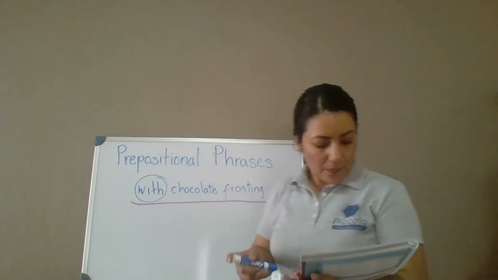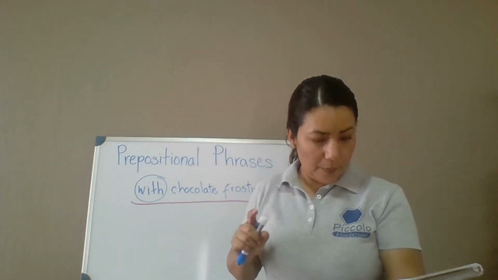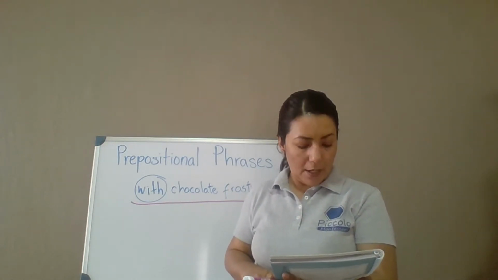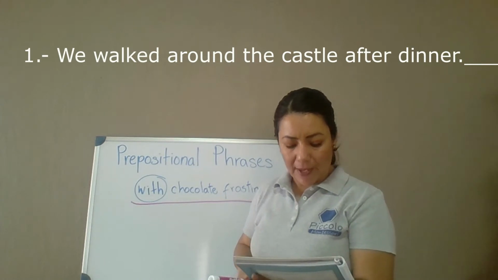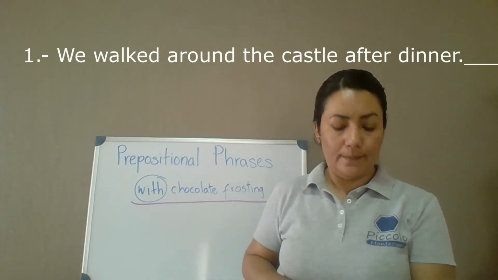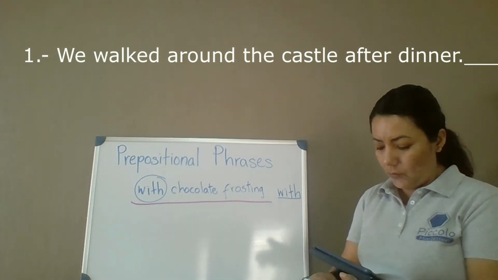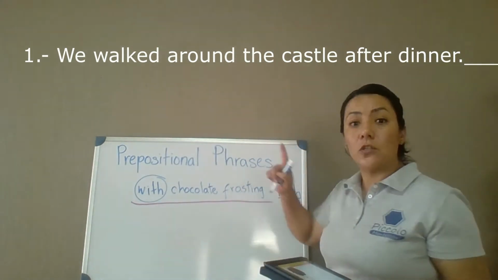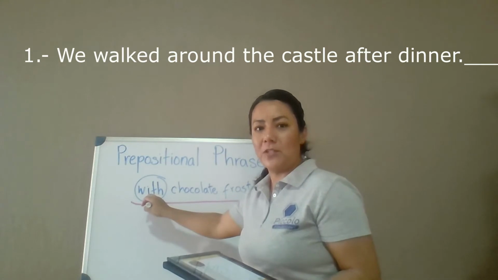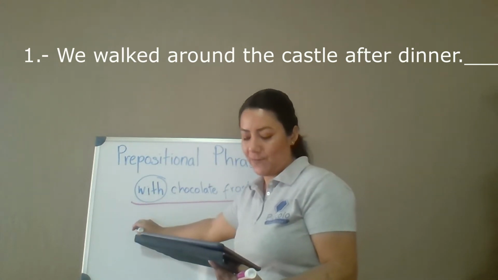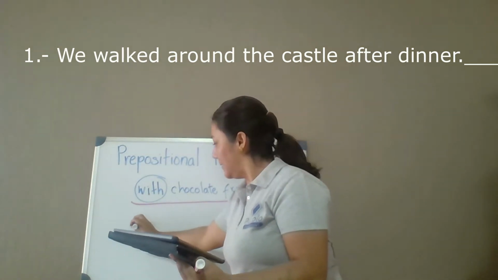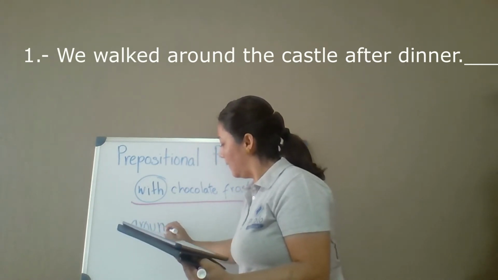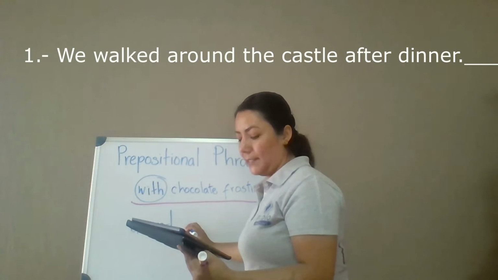Now, for this part, I'm going to help you with the first activity. Number 1, we walked around the castle after dinner. What are you going to circle? Remember, your prepositional phrase starts with a preposition. So number 1 is around what?